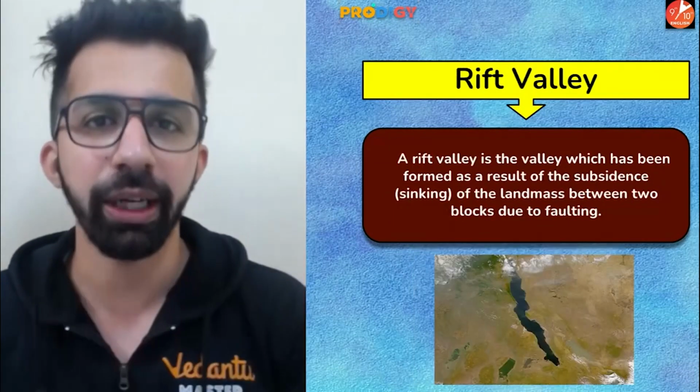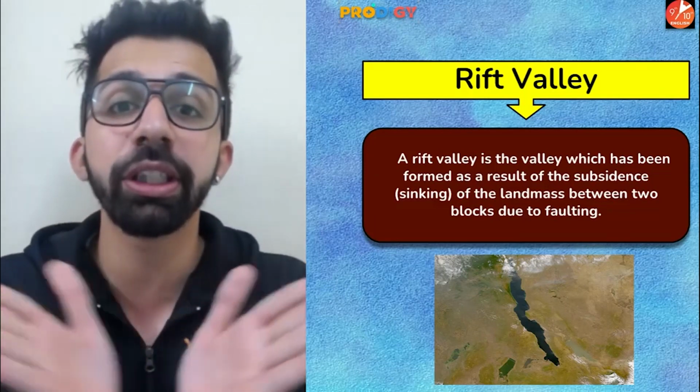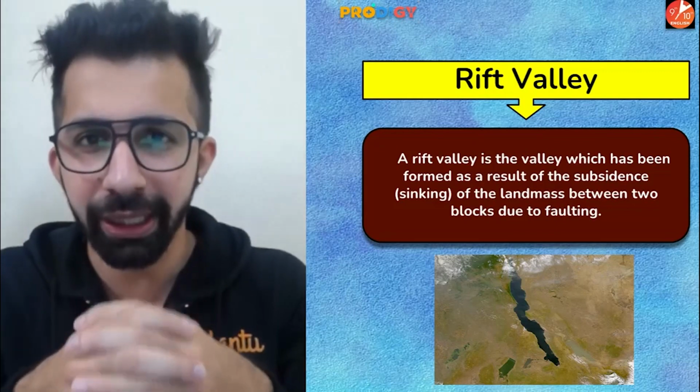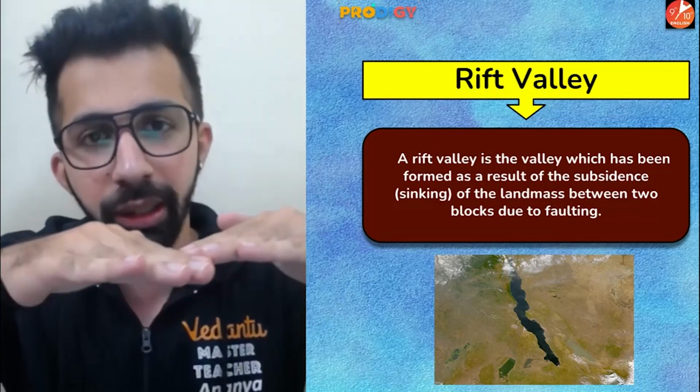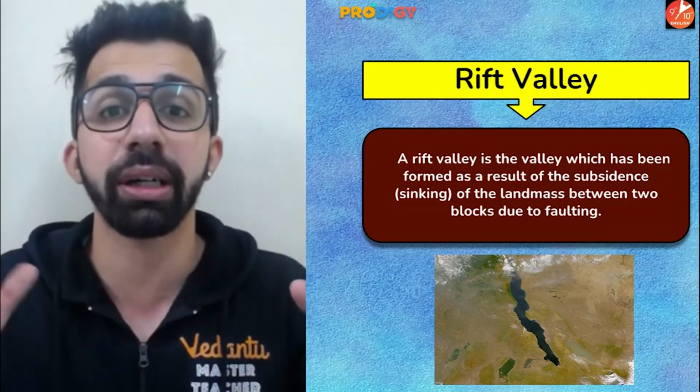Next, rift valley. Guys, rift valley is a landform which is formed due to diverging forces. What happens guys, due to the diverging forces, tension is created, and due to the tension, the land gets subsided, and that subsided portion is known as a rift valley.